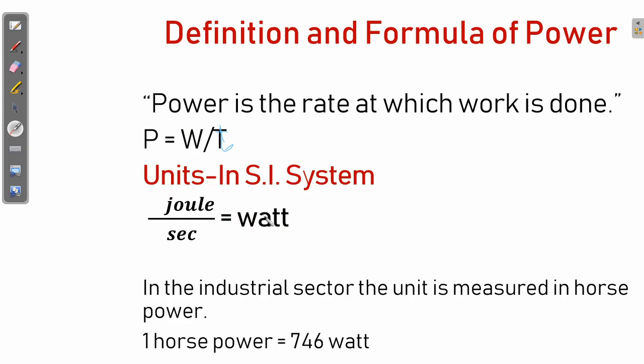In the industrial sector, the unit of power is the horsepower. Horsepower is a bigger unit, and 1 horsepower equals 746 watt. These are very important points, so note them down in your notebook.